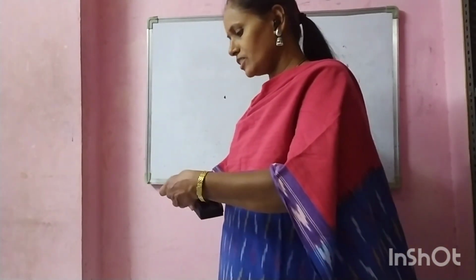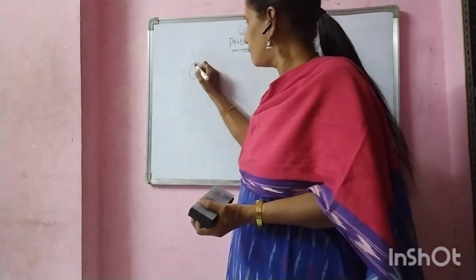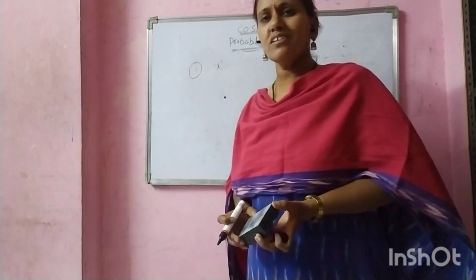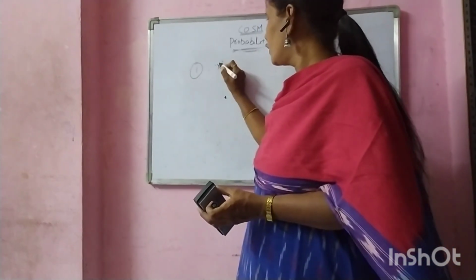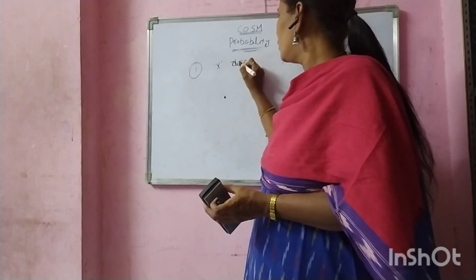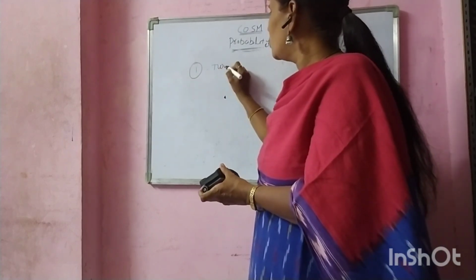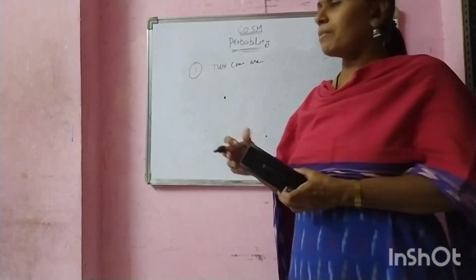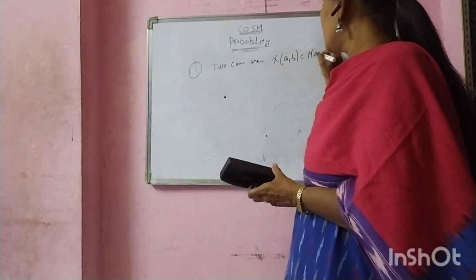Now, next see the example. One problem. X is a random variable which takes finite values. 2 dice are thrown. Sorry, 2 points are thrown. X takes the maximum value. X of (a, b) equals maximum of (a, b).